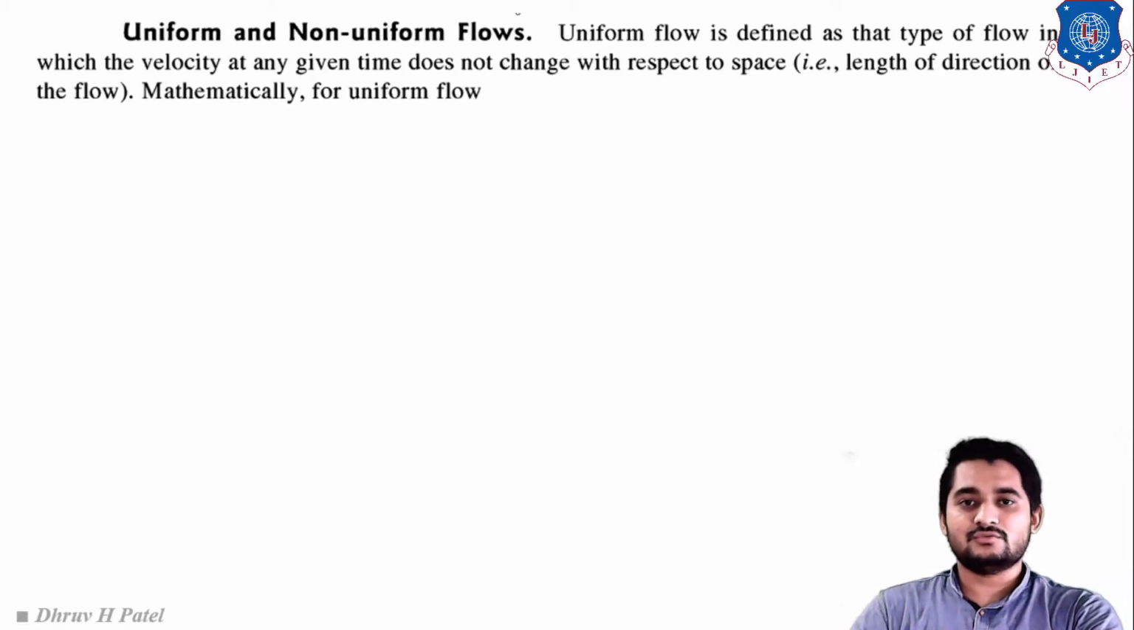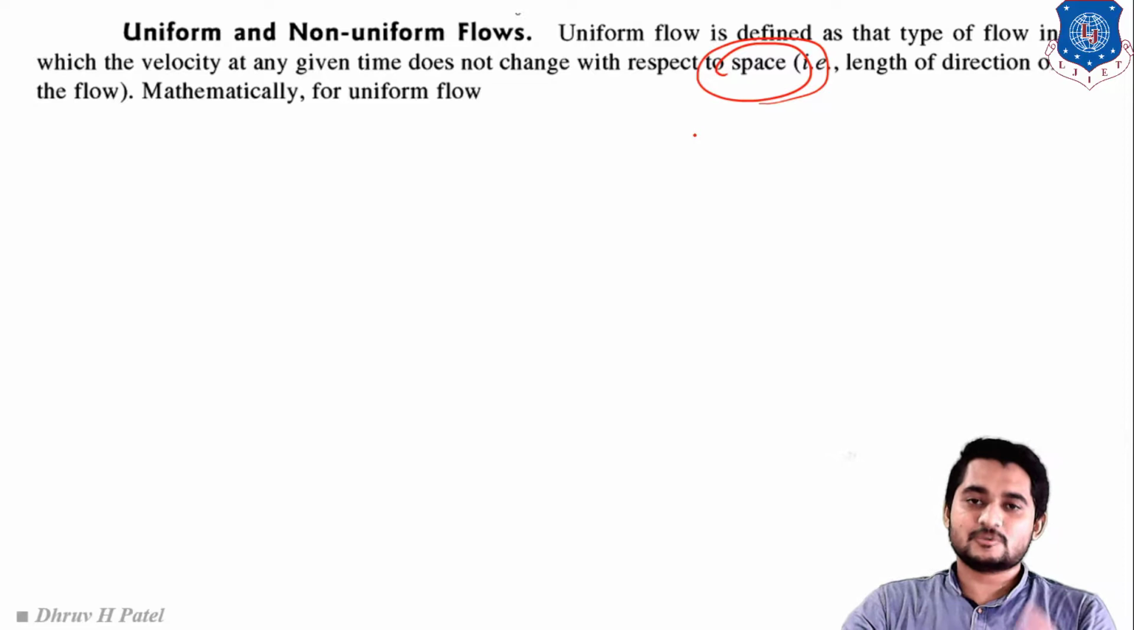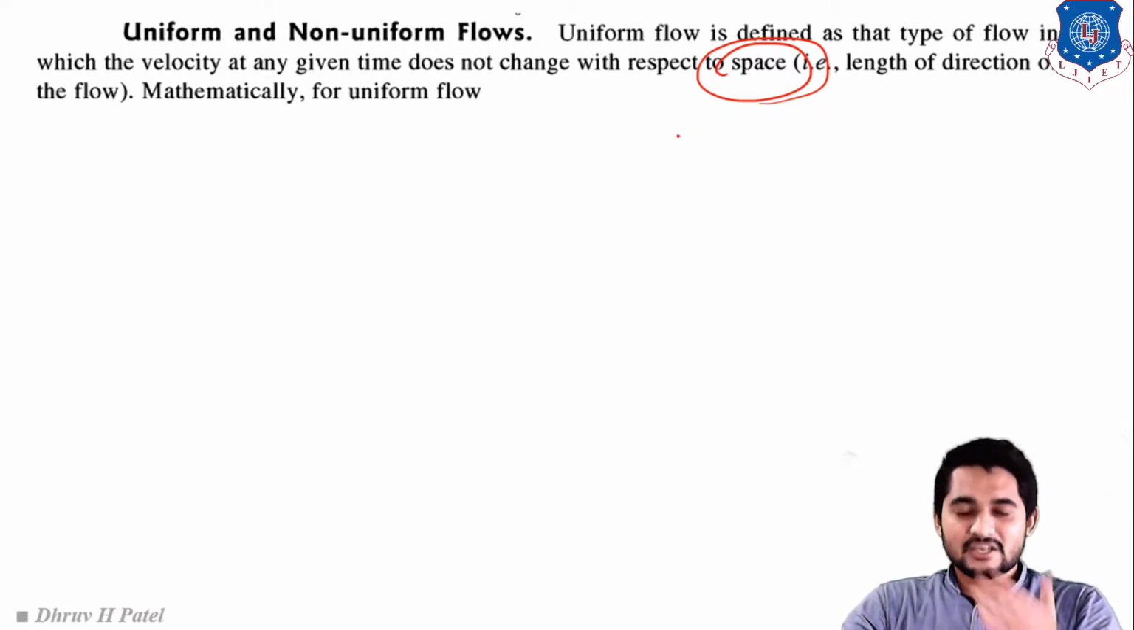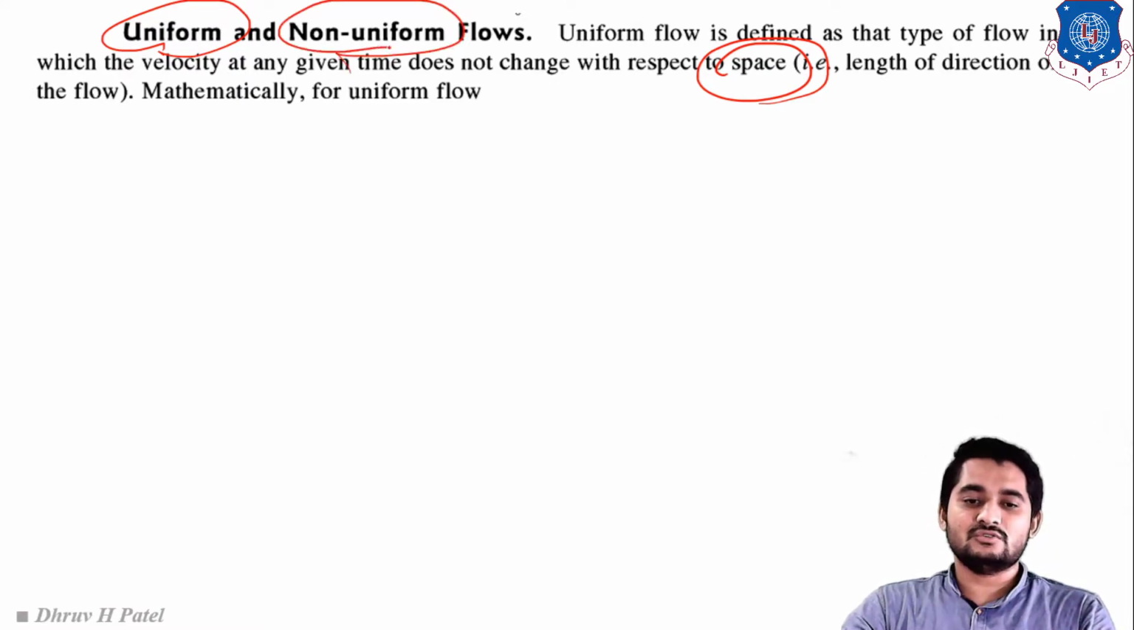Clear? The next one is uniform and non-uniform flow. In uniform flow, you have to remember the keyword is with respect to space. The parameter remains the same with respect to space. If I have a pipe 1 kilometer long, and I take a reading of temperature at 100 meters, at 400 meters and at 1 kilometer, and at all points the temperature is the same, that is known as uniform flow. But if at all the points the temperature is different, that is known as non-uniform flow.